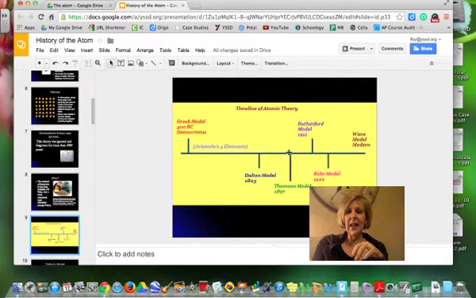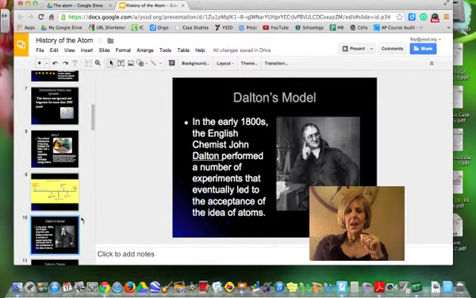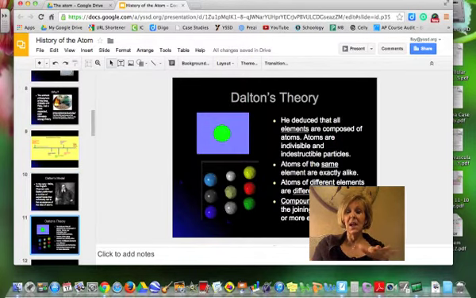So this is basically a timeline of the atomic theory. Here we have Democritus, and about 2,000 years later some big changes started to happen in the atomic theory. In the early 1800s, there was an English chemist named John Dalton who was the first to really perform experiments that led to the acceptance of the idea of an atom. His idea was that all elements are composed of atoms, and that atoms were indivisible, indestructible particles, which they're not. But that was his idea.